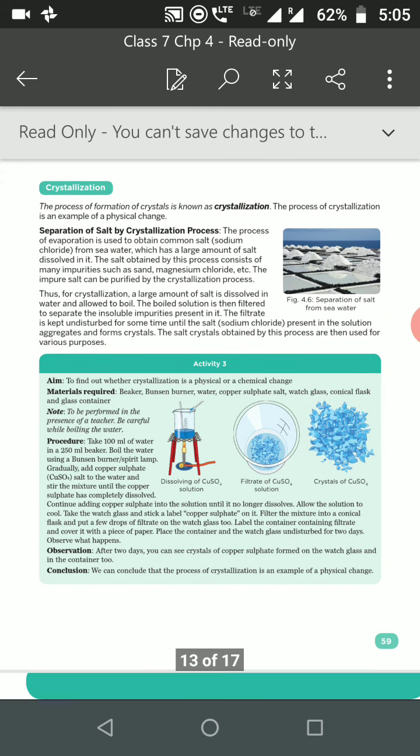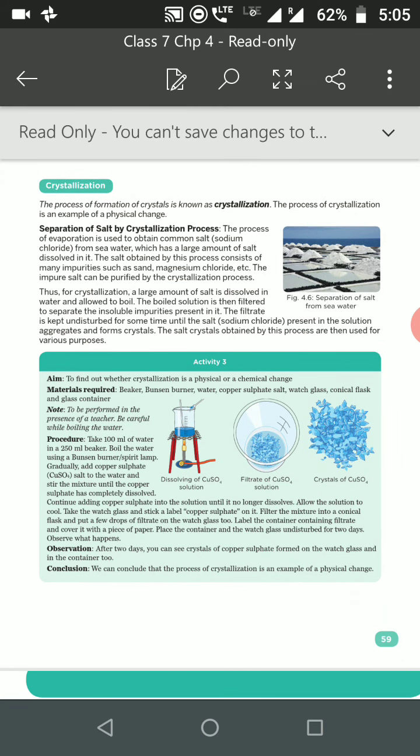Crystallization. What is crystallization? The process of formation of crystals is known as crystallization. The process of crystallization is an example of physical change. How to separate the salt by crystallization process? The salt which we get from the sea, we can separate through the process of crystallization. That is, we use the technique called evaporation to separate salts from the seawater.